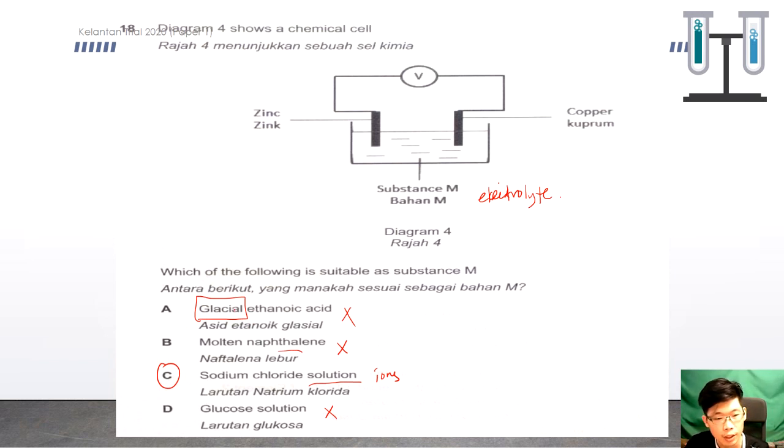Okay. So if here were ethanoic acid solution, it can become the electrolyte as well. But since it is glacial, it means it has no water inside.